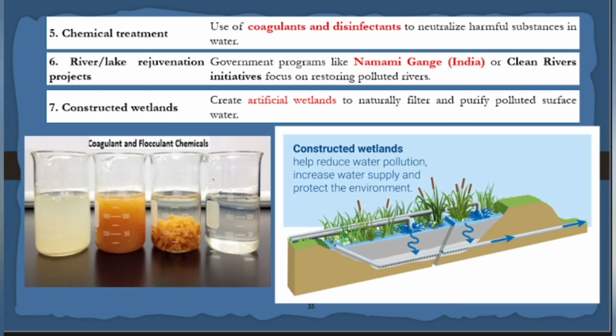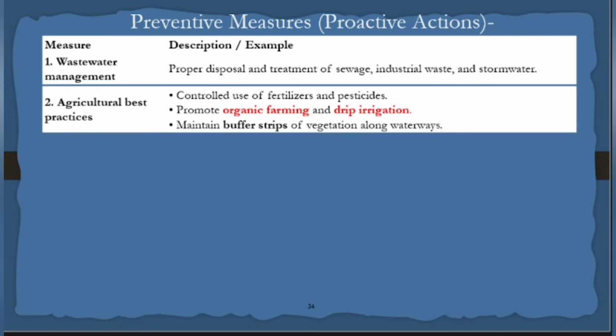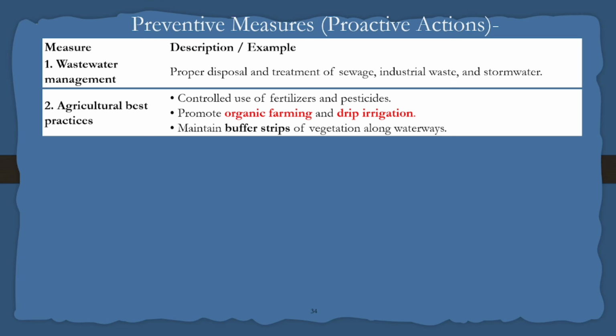What they will do is make an artificial pond like this. In that pond, they will grow marshes. The industrial waste or the public waste will be let in at one pipe, and when it crosses all these layers, the trees and plants will remove the impurities. There are some plants and trees which remove pollutants. Those trees will be planted here, and after that the clean water will move towards the other side. This is called artificial wetlands. Now, so far I have discussed corrective measures, what to do if you have already polluted. This ensures that there is no disposal of wastewater in the river.